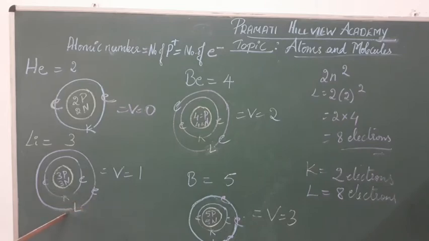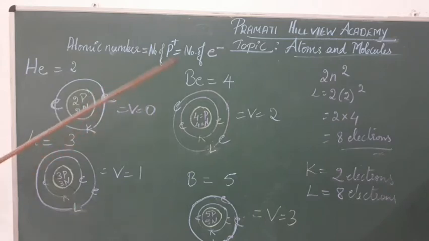What does the valency mean? The electrons which are present in the outermost shell. So how many electrons are present in the outermost shell? Only 1 electron. So valency of lithium is 1, because number of electrons in the outermost shell for lithium is 1.